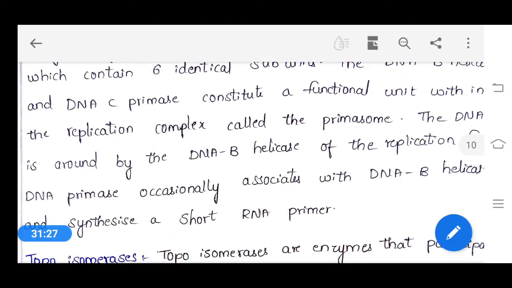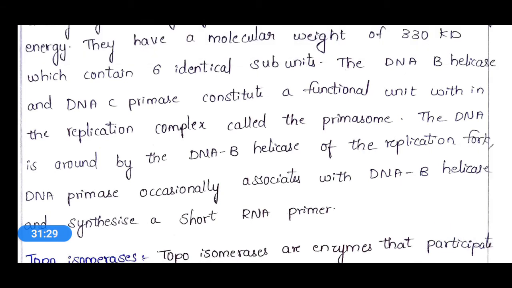So, this DNA B helicase is present around this DNA template, which will be produced as replication fork, and DNA primase will occasionally associate with this DNA B helicase, and due to this association a short RNA primer will be synthesized.